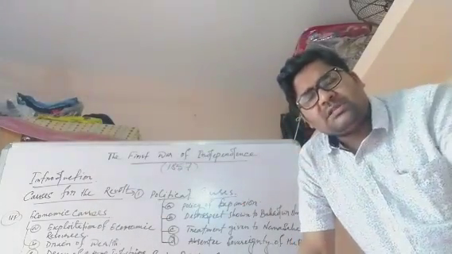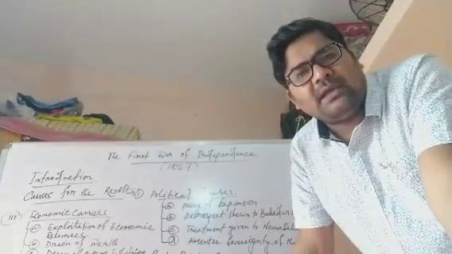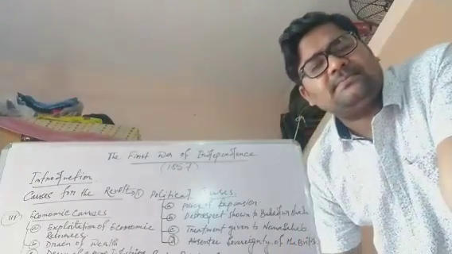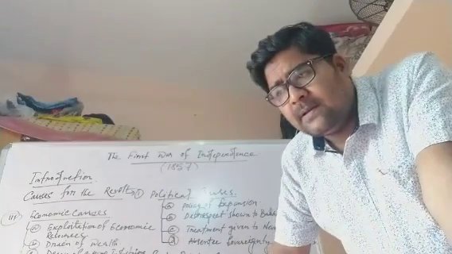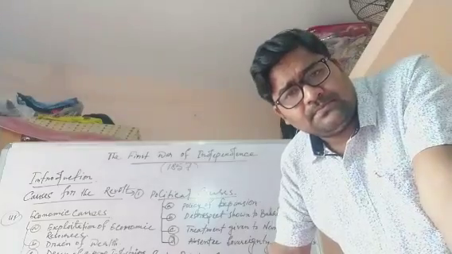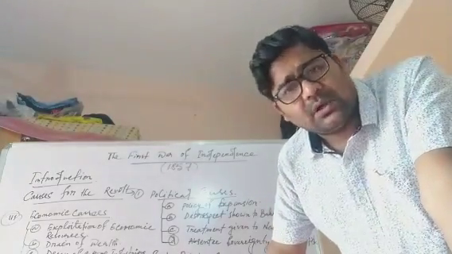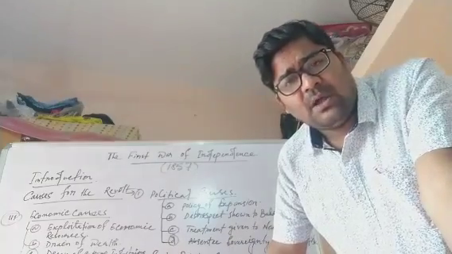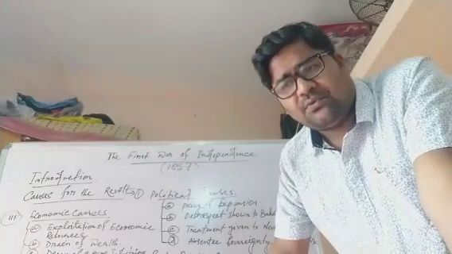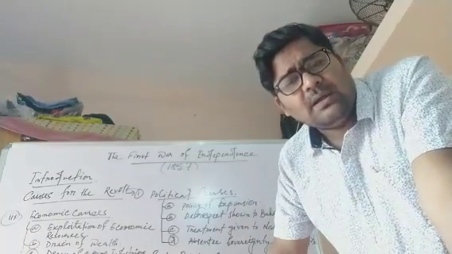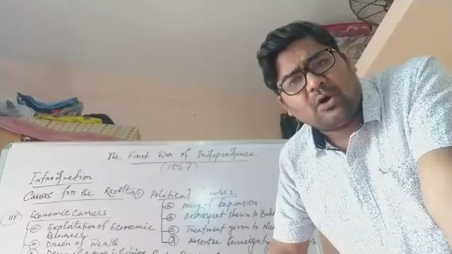The process of the British conquest in India and the consolidation of the British rule was accompanied by resentment among the Indians, because the British started their rule in India from 1757 onwards. You know what happened in 1757? The Battle of Plassey. They defeated Sirajuddaulah. After that, in 1764, they defeated Mir Qasim in the Battle of Buxar, and after that they consolidated their power in Bengal.